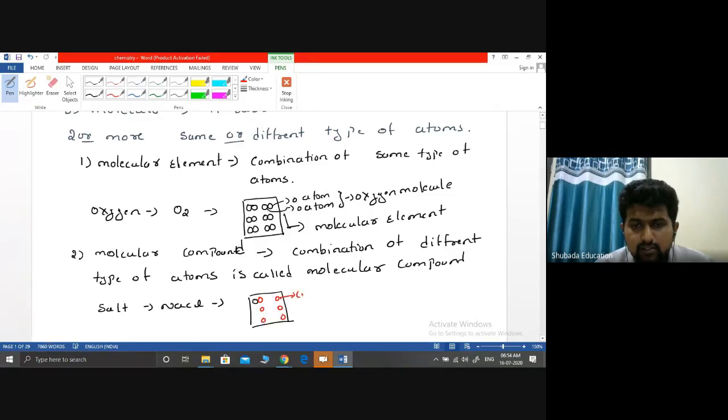Red is Cl and black is Na. This is Na, this is Na. This type of group, this type of molecule, I will say it's a molecular compound.